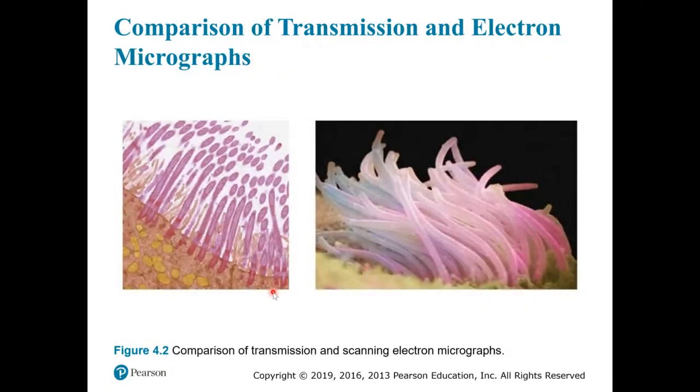And here gives us two comparisons. These are structures known as cilia. They're described as small and hair-like. They beat to move material across the surface of a tissue. And this picture on the right here is a scanning electron microscope that gives us the three-dimensional view, the outside of an object. The transmission electron micrograph gives us a high-resolution image of the inside, a two-dimensional view of the inside of an object.